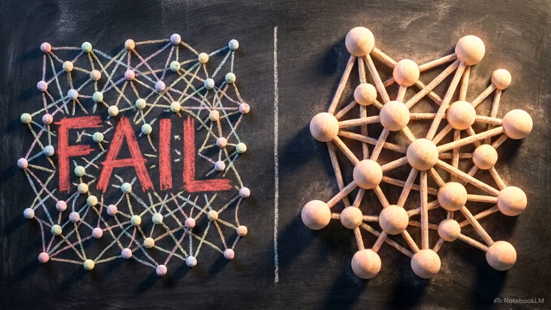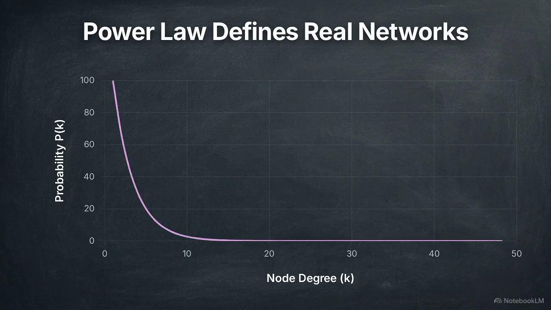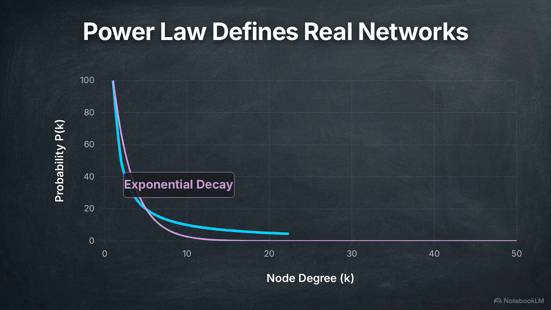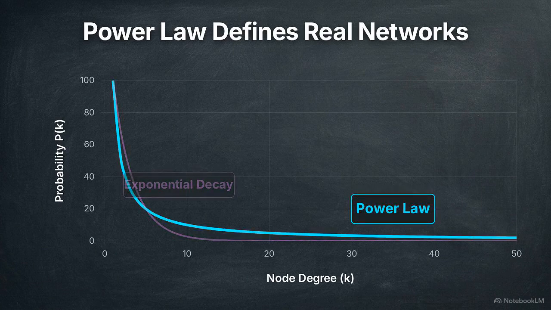Because it relies on fixed nodes and uniform links, the ER model fails to account for the massive hubs found in the World Wide Web. In real-world systems, the probability of finding a highly connected node does not decay exponentially. It follows a power law.